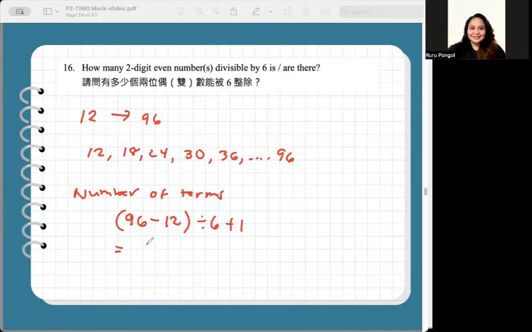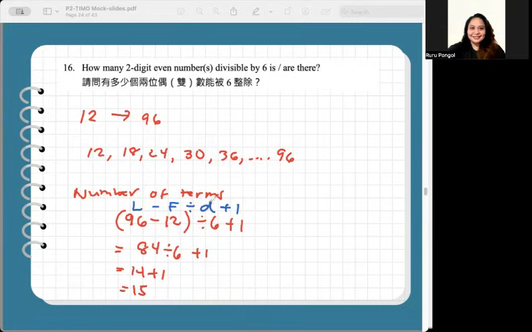And that's equal to 96 minus 12, 84, divided by 6 is 14. Plus 1, the answer is 15. So there you have the answer. Just remember the formula to get the number of terms: last minus first, divided by common difference, plus 1.